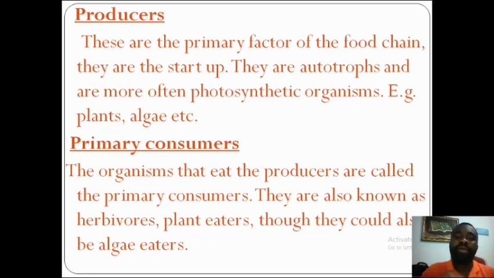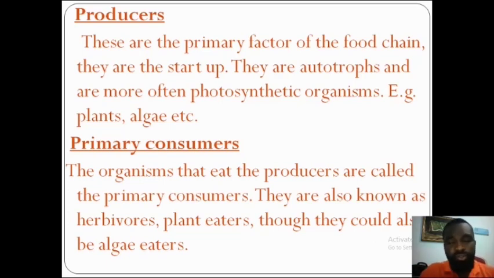These are the primary factor of the food chain. They are the main factor of the food chain. That's what it's talking about. They are the startup.